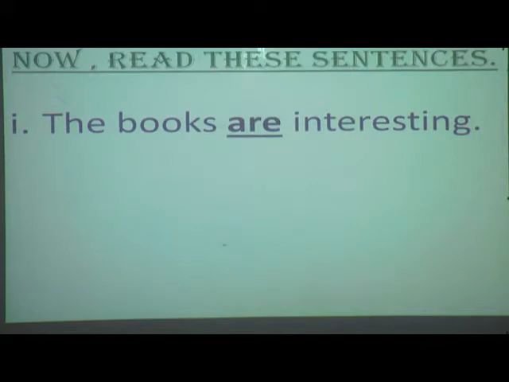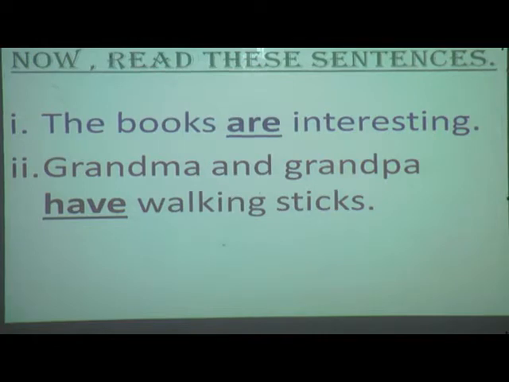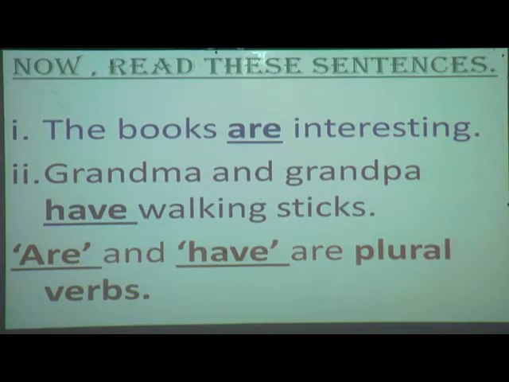Now next, plural verbs. Now read these sentences. The books are interesting. Again I will repeat the sentence. The books are interesting. Next, grandma and grandpa have walking sticks. Okay. So this are and have, what are they? They are plural verbs. And why have we used are and have as plural verbs? Because if you see in the sentence the books, what is it, students? Yes, it is a plural noun. And here also we can see grandma and grandpa. Here there are 2 people, so it is also a plural noun. So with the plural noun we are going to use are and have.